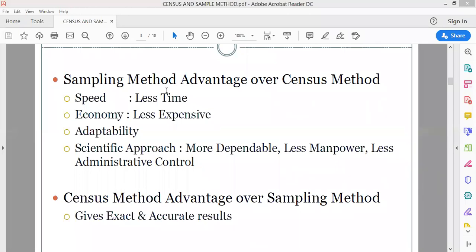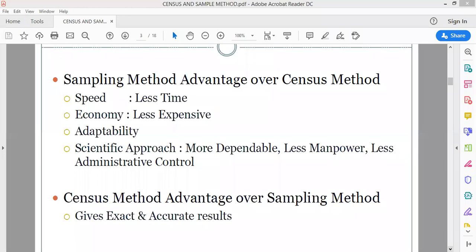And moreover, 95% of studies which are being done in the world are the sample studies only. So these are easily adaptable also, which means you can easily adapt the sample study. You don't need to go for something very broad or very expensive or very time consuming. It has all features, it has all advantages. So definitely it is more good as compared to census study.